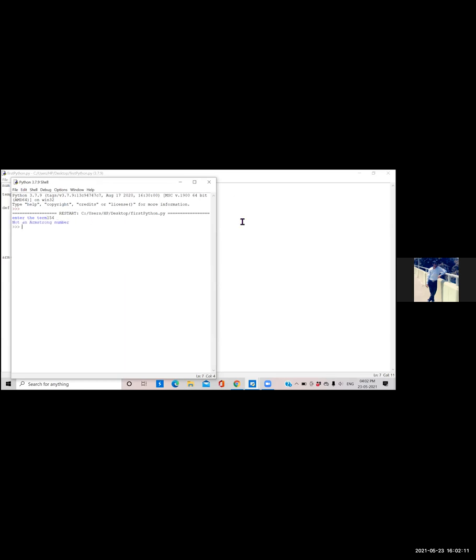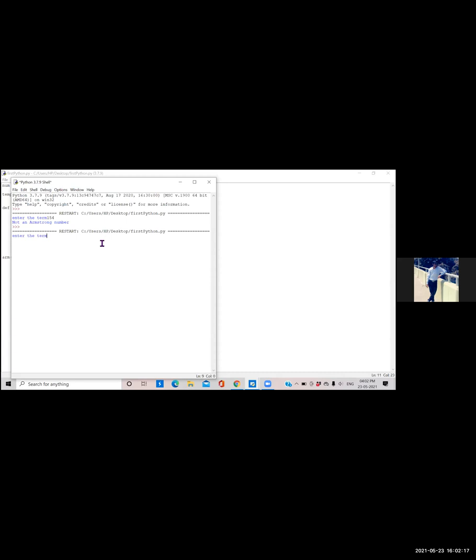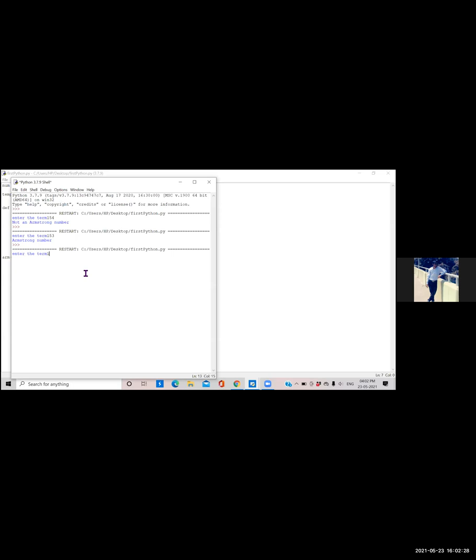Okay, another value will be 153. Okay, another value will be 1634. Okay, fine. Then I am going to Dolly. You can stop your screen share, Suchitra.